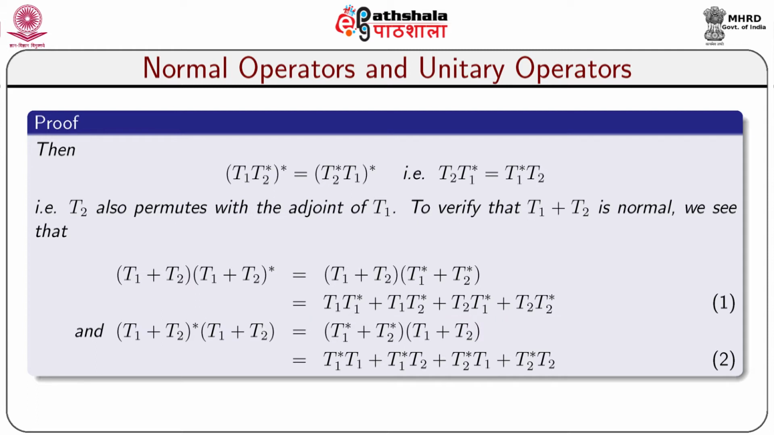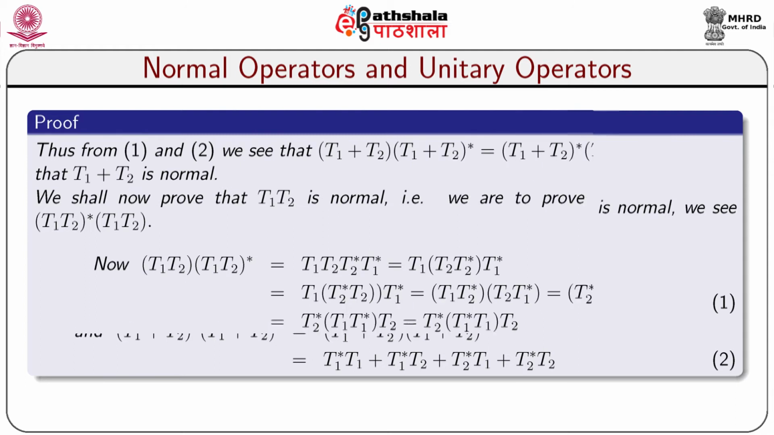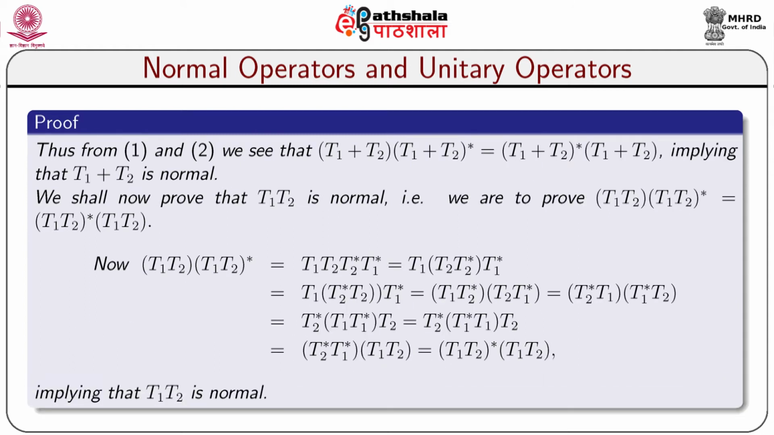Again, T1 plus T2 star into T1 plus T2 equals T1 star plus T2 star into T1 plus T2, which is equal to T1 star T1 plus T1 star T2 plus T2 star T1 plus T2 star T2. This is equation number 2. Thus, from equation number 1 and equation number 2, we see that T1 plus T2 into T1 plus T2 star equals T1 plus T2 star into T1 plus T2, implying that T1 plus T2 is normal.